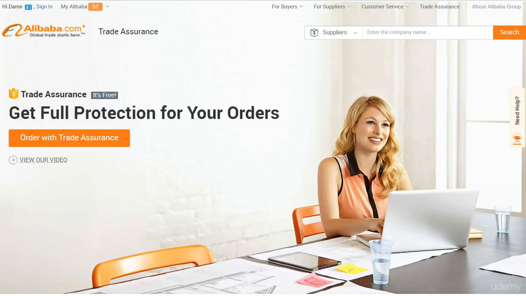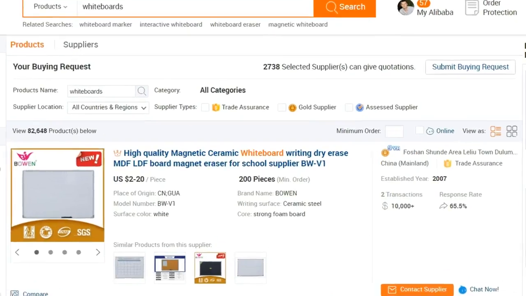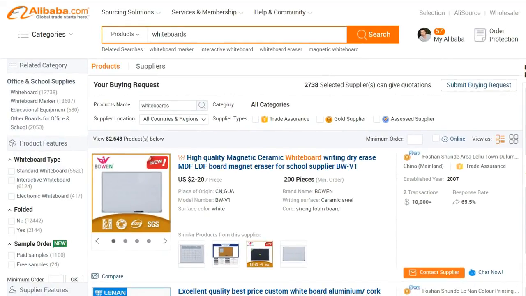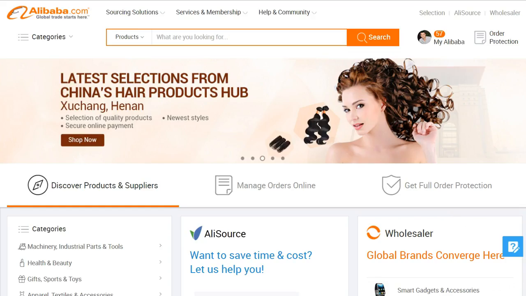Now, this program was launched in 2014, and keep in mind that not every supplier on Alibaba has Trade Assurance. So when you're searching for suppliers on Alibaba, look for the Trade Assurance sign. Suppliers that have this sign are enrolled in the Trade Assurance program. So if a supplier fails to ship your products on time, or if products are different in quality, you're eligible to request a full refund. Also keep in mind that Trade Assurance is offered only to gold suppliers. So let me show you how it works.